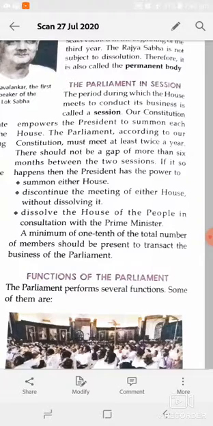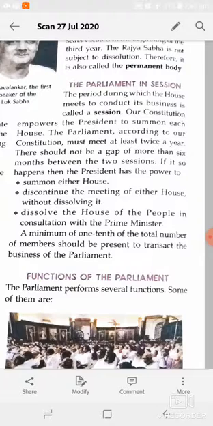The period during which the House meets to conduct business is called a session. Means when there is a meeting between Lok Sabha and Rajya Sabha members, that is called a session. Our Constitution empowers the President to summon each House. The Parliament, according to the Constitution, must meet at least twice a year. Means there should be two sessions of Parliament.